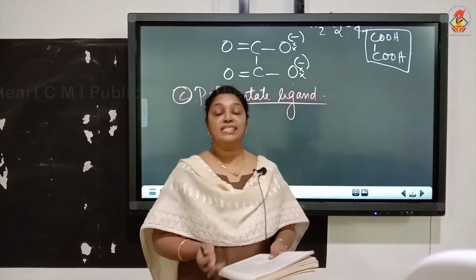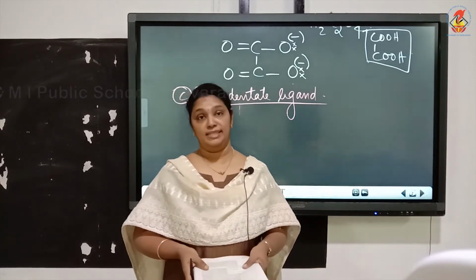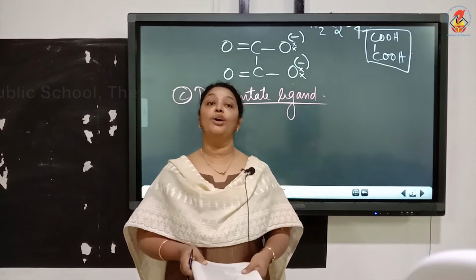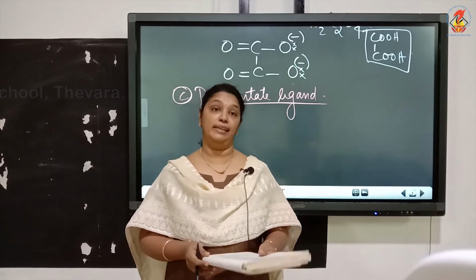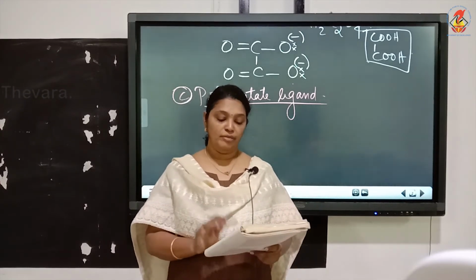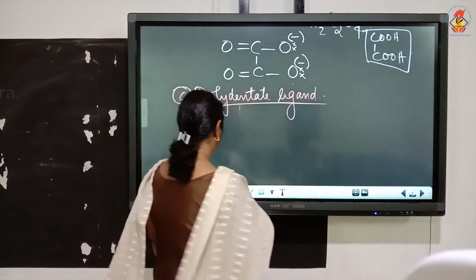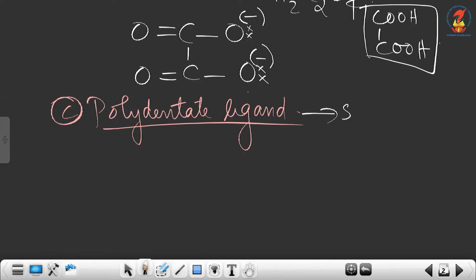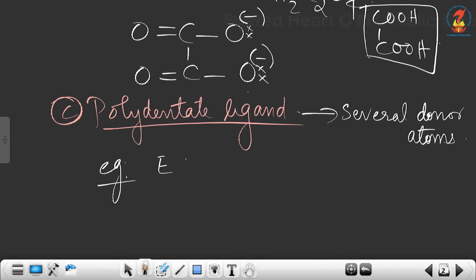When several donor atoms are present in a ligand, we can call it a polydentate ligand. So, polydentate ligand means there are several donor atoms. And example for polydentate ligand is EDTA4-. Now what is the full form of EDTA?